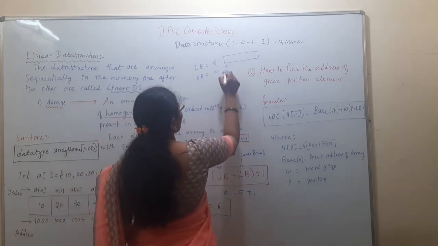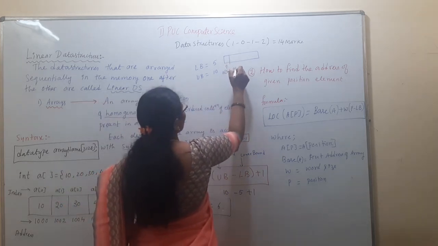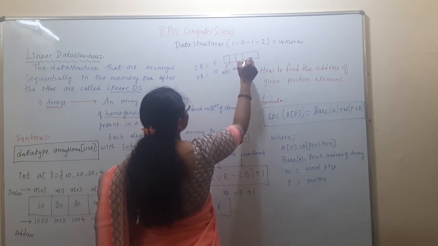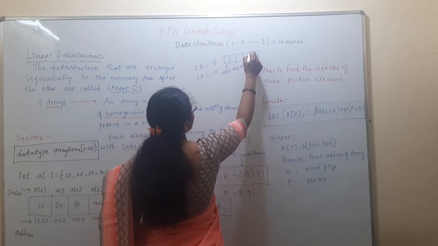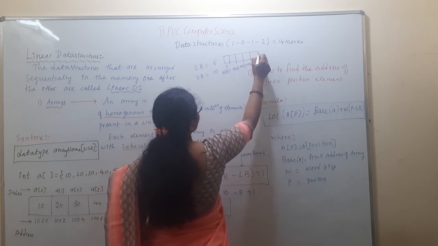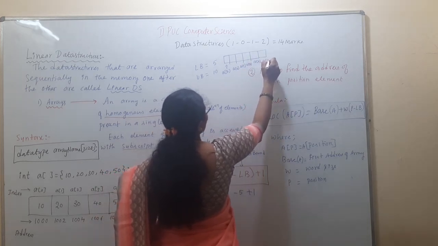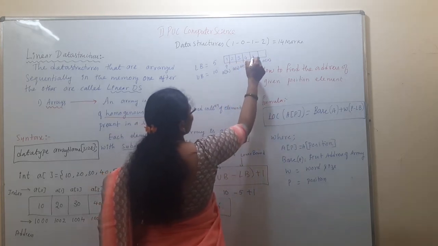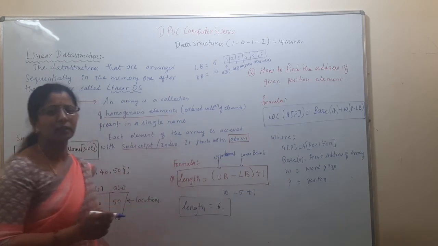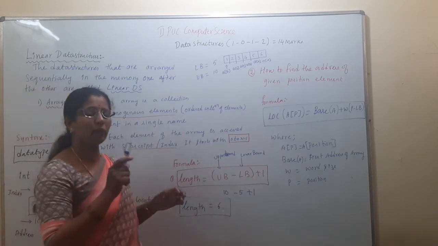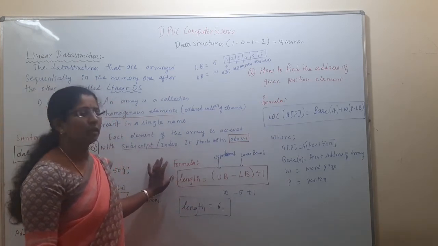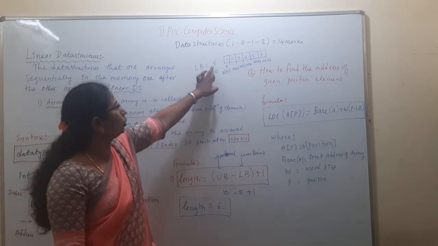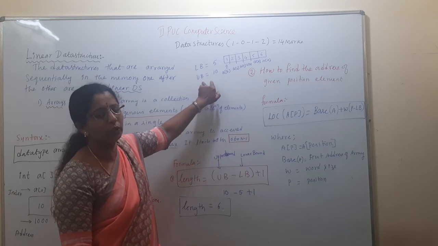So A of 5, A of 6, A of 7, A of 8, A of 9 and A of 10. How many elements are there? 1, 2, 3, 4, 5, 6. Did you get it? They are going to give problems like find the length of the given array with LB equal to 5 and UB equal to 10.